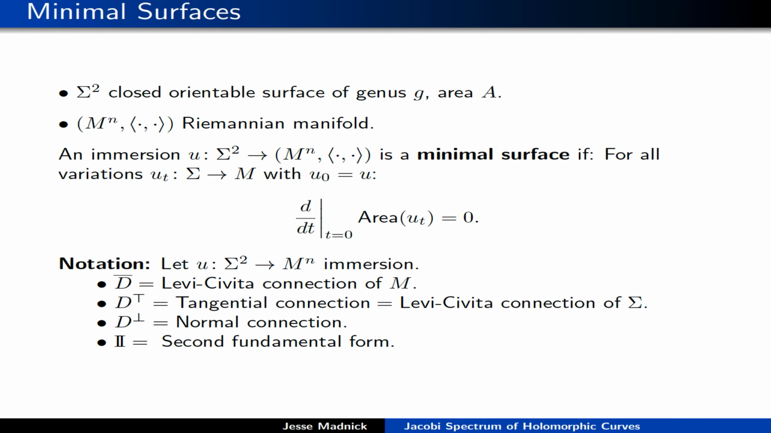To recall that formula, we need some more notation. Again, this will be in force for the entire talk. d bar will be the Levi-Civita connection of M. d^T is the tangential connection. d^perp is the normal connection. And II is the second fundamental form.